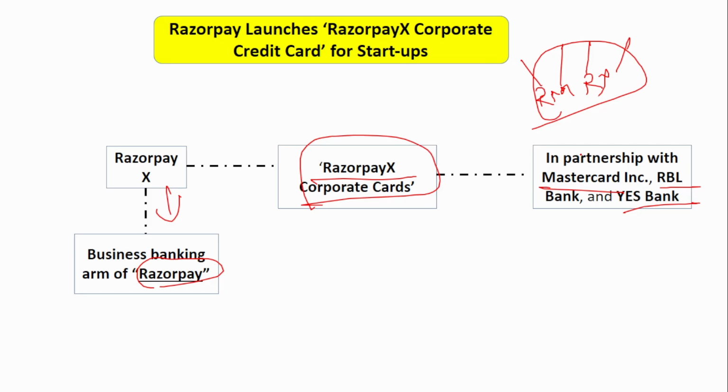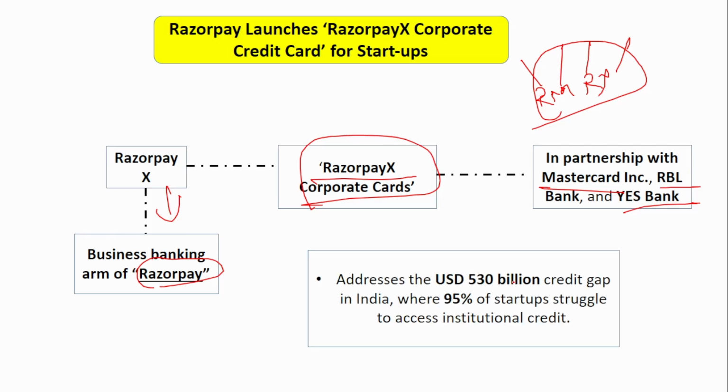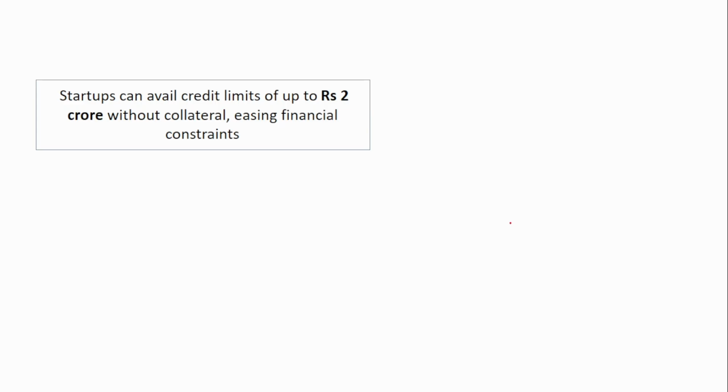This is mainly launched to provide loan service to startups. Around 95% of startups in India are struggling to get loans from financial institutions. This is to address the $530 billion credit gap in India. Startups are just starting up, so it is very difficult for institutions to trust them and provide loans. This corporate credit card will provide loans to them. Startups can avail credit limits of up to 2 crore without any collateral, easing the financial constraints.